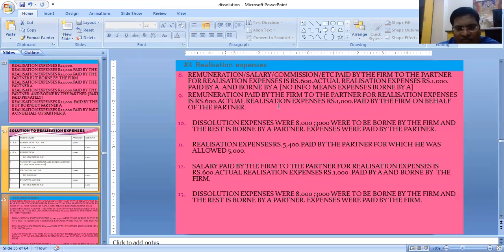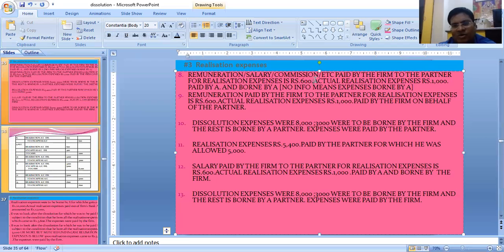Now we will learn the next set of 5 entries. Very interesting entries these are. Remuneration, salary, commission, or any other form of payment given to the partner for realization expenses is 600. Only this much is given. So for this much, what is the journal entry, students? Remuneration account debit to cash, but we can't open a remuneration nominal account, so we write realization. So our journal entry is realization to cash 600.